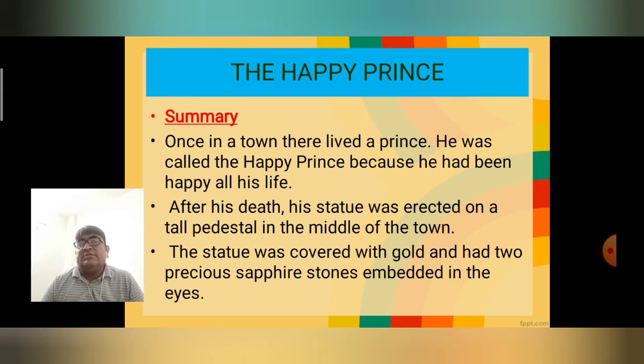The statue was covered with gold and had two precious sapphire stones embedded in the eyes. So you can understand. And even the leaves of gold were fixed on the body of the statue of the Happy Prince.